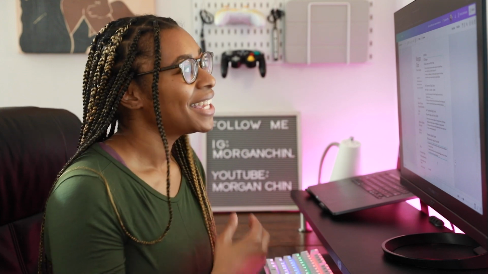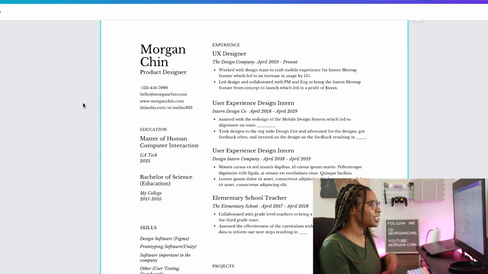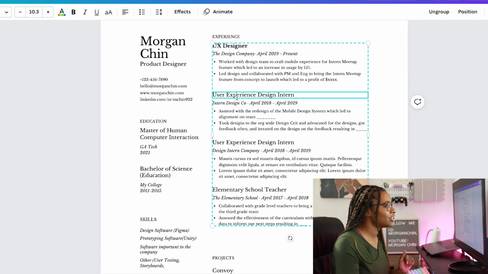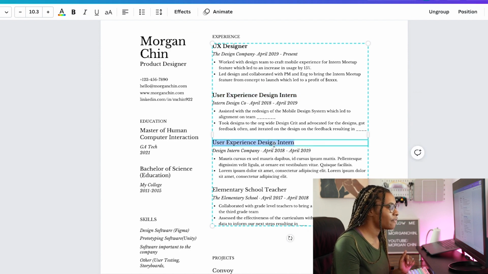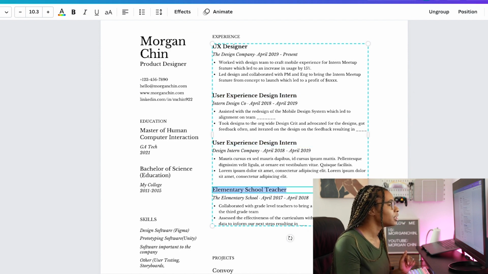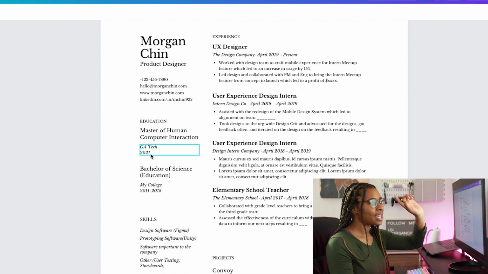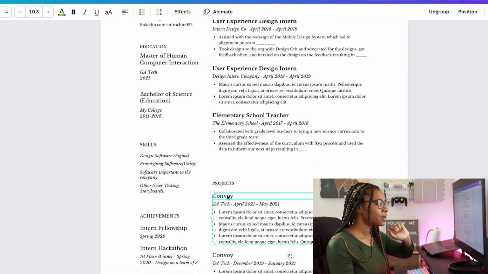Another thing that we want to think about is the importance of this layout. So I chose this layout because there's a lot of white space. It's really easy to read, but the description of like what job is kind of getting lost because there's so much text. So one little trick that I like to do is bold, as you can see me doing that now, the names of the job. Because I want a recruiter to easily be able to scan. Oh, there's her name, there's her contact info, there's all her experience, here's her projects. And then I want the recruiter to be interested enough to dig in deeper and go into the bullet point.